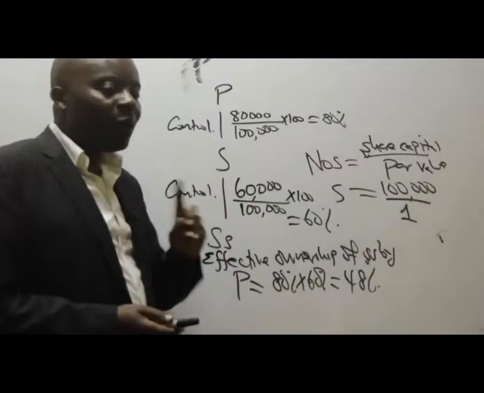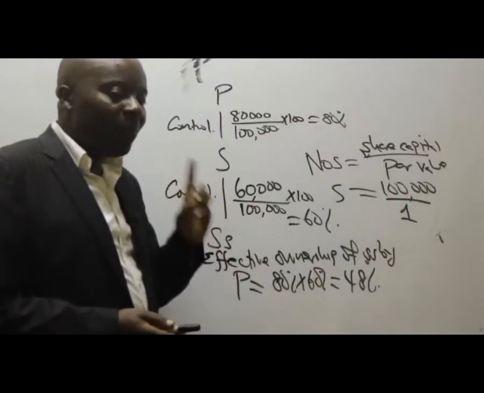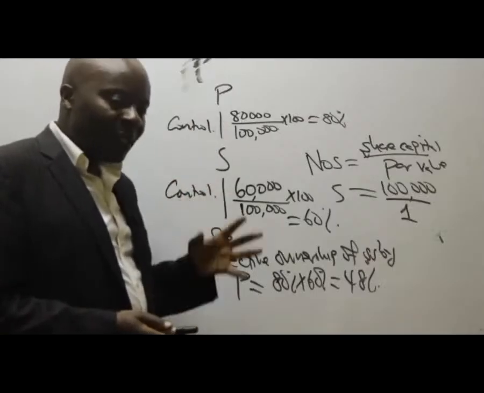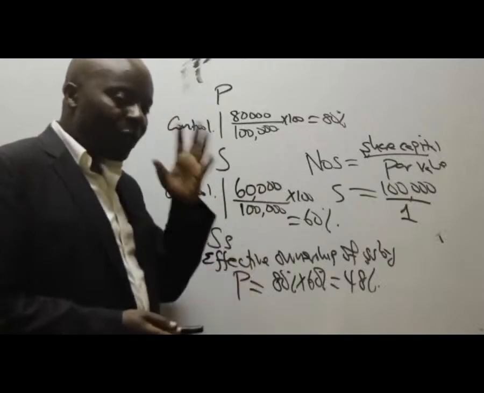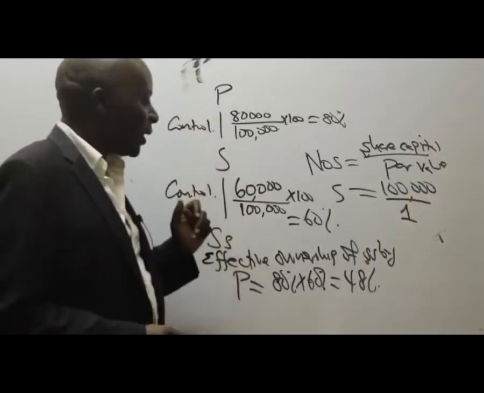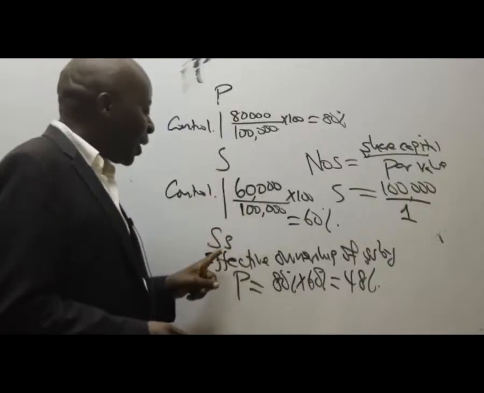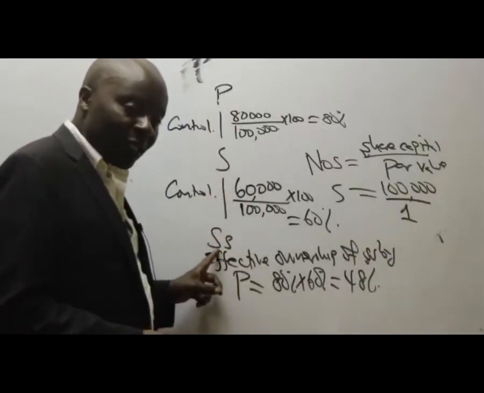It's substance over form, and I told you this from the word go. It's not all about numbers, right? It is substance over form. What is down there substantially? That if you are able to control S, and S is controlling SS, then we as the parent are controlling who? We are controlling SS.